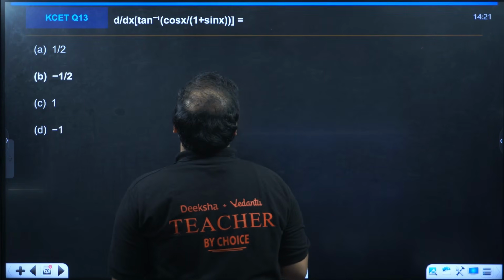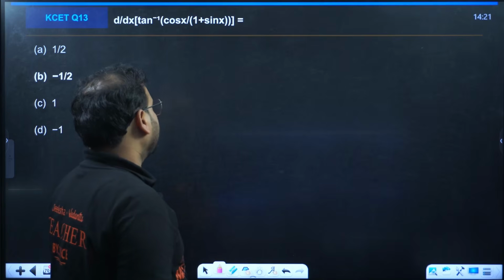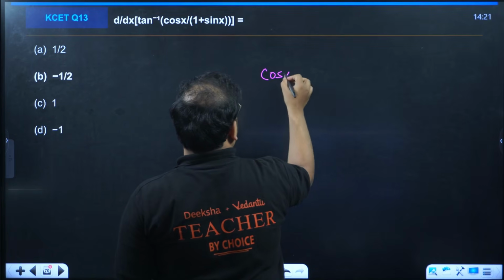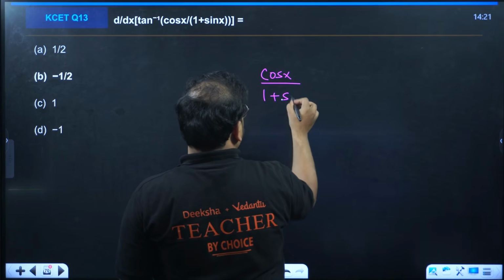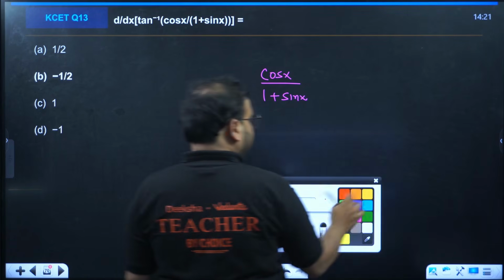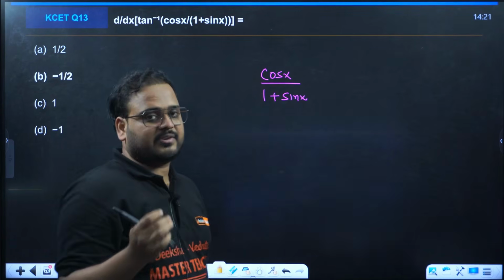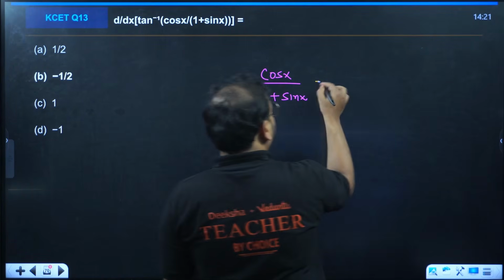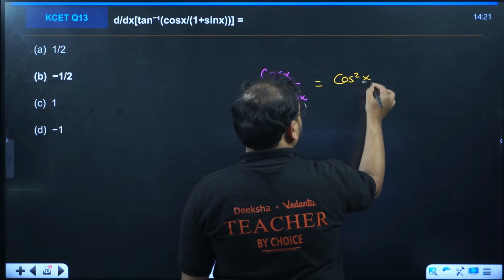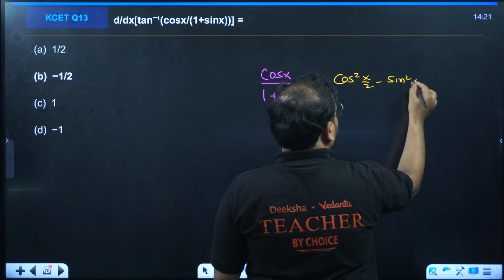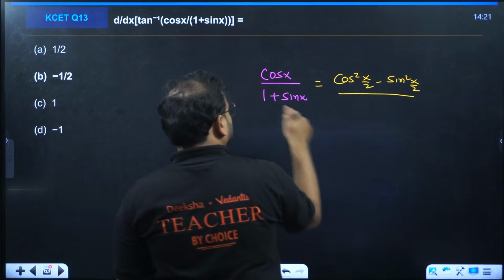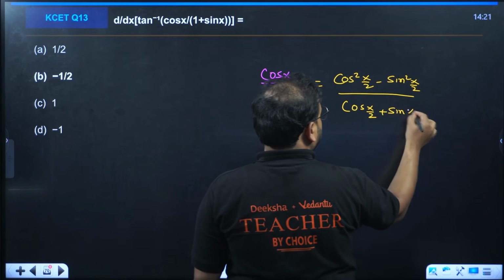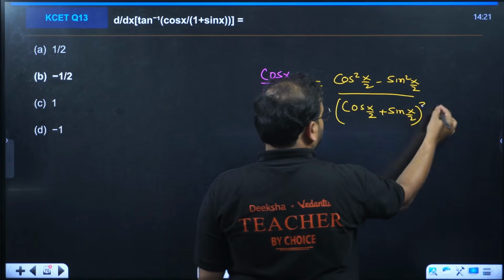Formula is there. 1 plus sin x we have. So cos x will be, this is an important one, just pay attention. Again, once you know the formulas, half angle, double angle, you can play around with different questions in different ways. Cos x will be what? Check here. Cos square x by 2 minus sin square x by 2. 1 plus sin x is what? Cos x by 2 plus sin x by 2 the whole square.